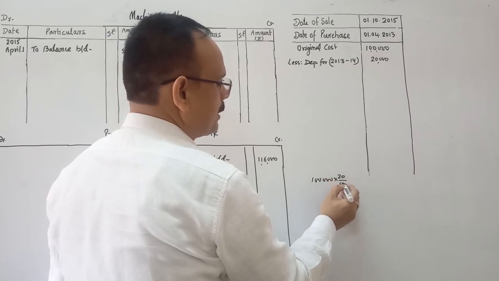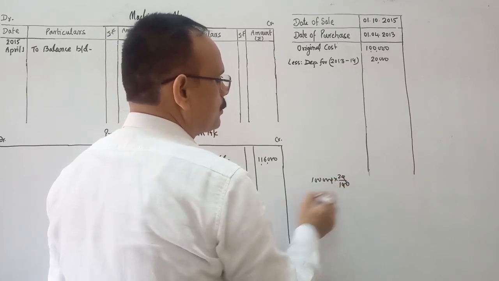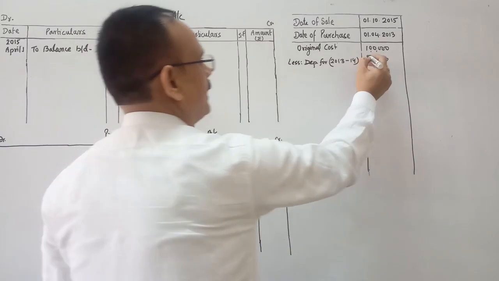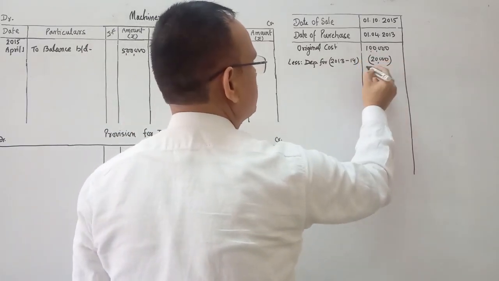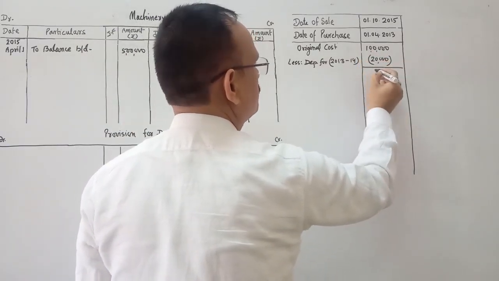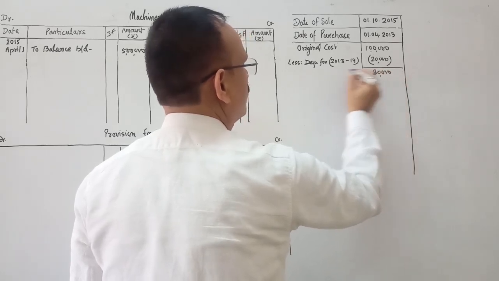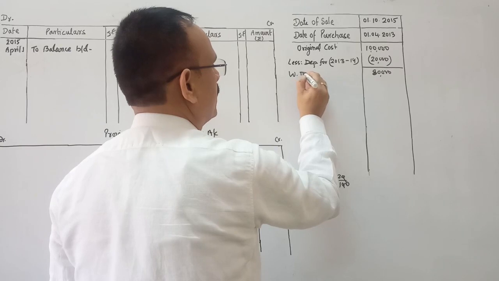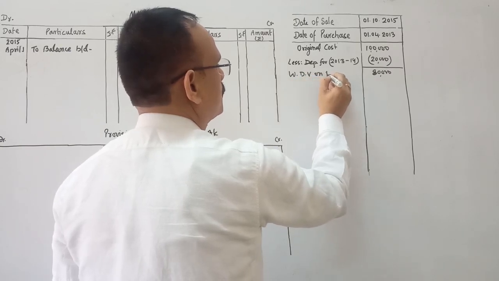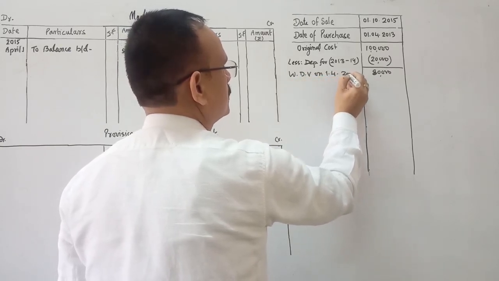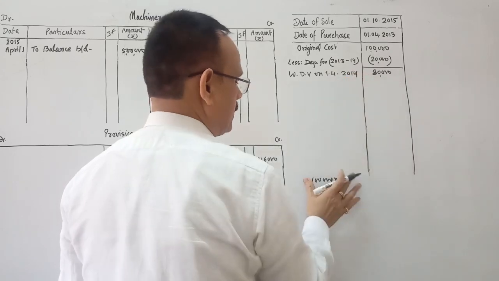So 20,000 is the depreciation for the financial year 2013-14. So the written down value on 1st April 2014 is 80,000.